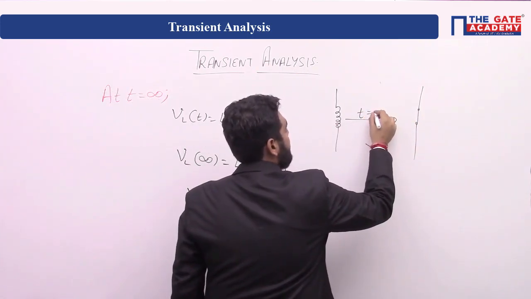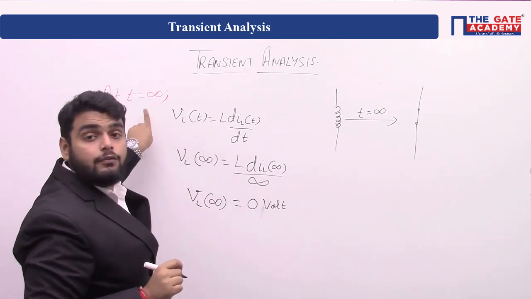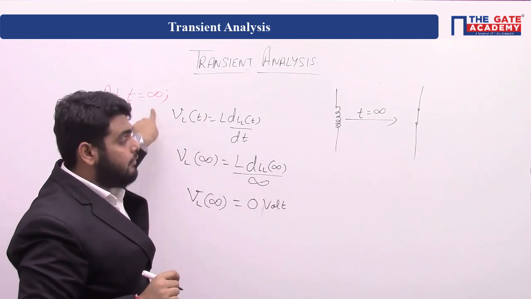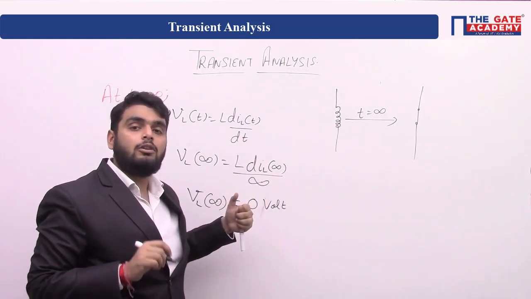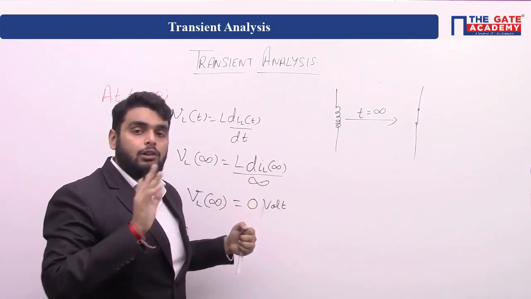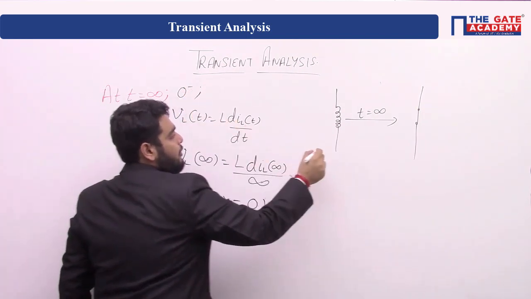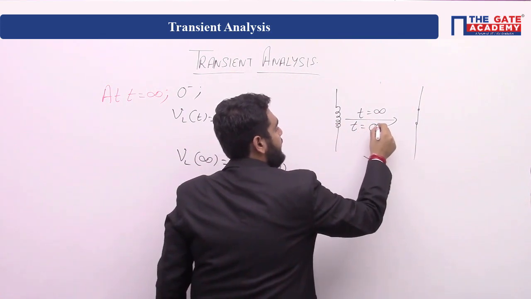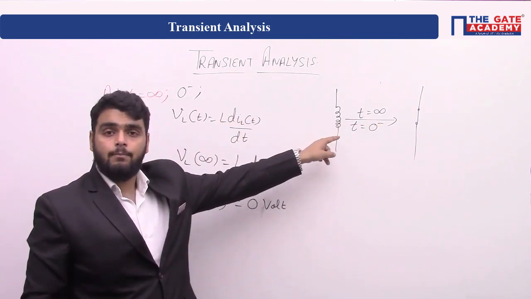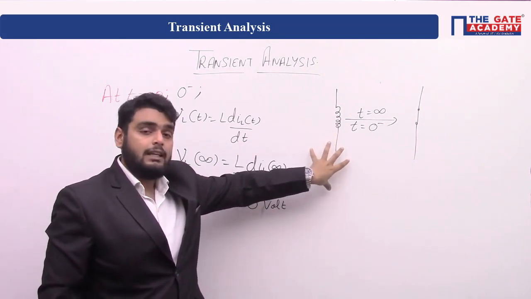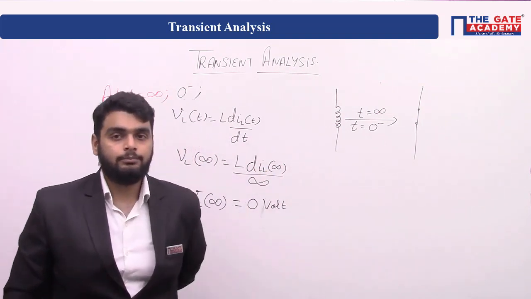t equal to infinity. Okay, and one more thing. Infinity is a steady state, and we have seen a timing diagram before t equal to 0, which means 0 minus. It is also a steady state. So both concepts are correct for t equal to infinity and t equal to 0 minus. At both time instants, our inductor will behave like a short circuit.